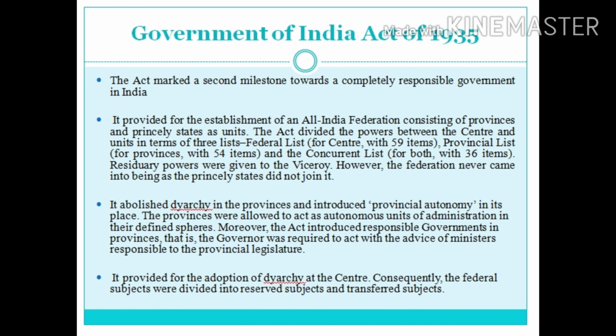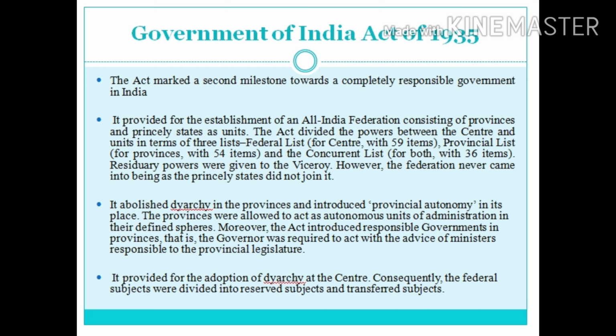It introduced bicameralism in 6 out of 11 provinces. That is, the legislatures of Bengal, Bombay, Madras, Bihar, Assam and the United Provinces were made bicameral. It further extended the principles of communal representation by providing separate electorates for depressed classes, women and labourers. It extended franchise. About 10% of the total population of India got the voting right.